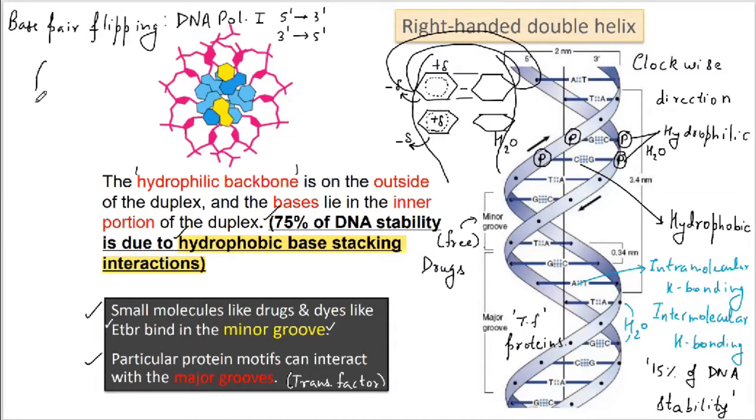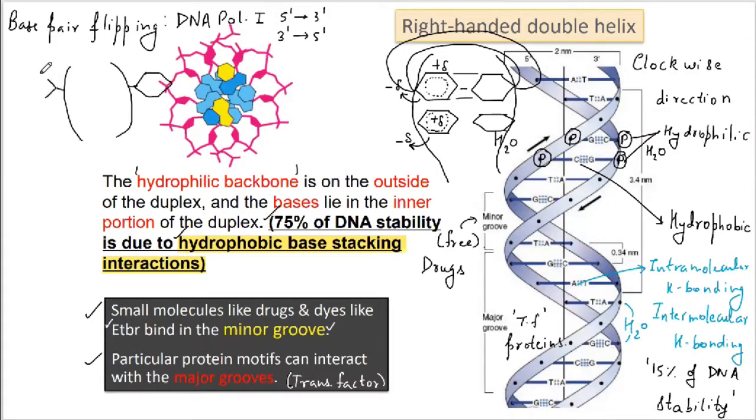This phenomenon is commonly referred to as base pair flipping. This is how the flipping of the base pair is going to take place. Each nitrogenous base is made to move from the inner surface towards the outer surface and then checked with regard to each other. This phenomenon is commonly called base pair flipping.